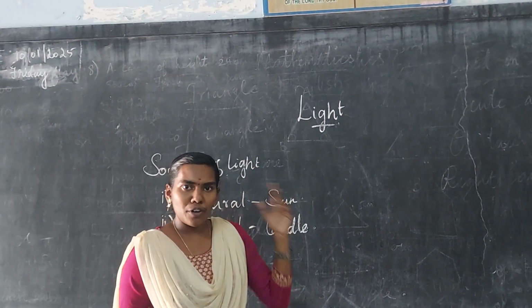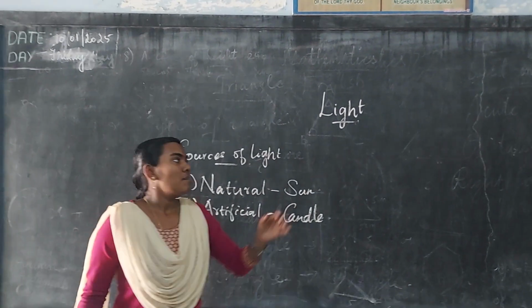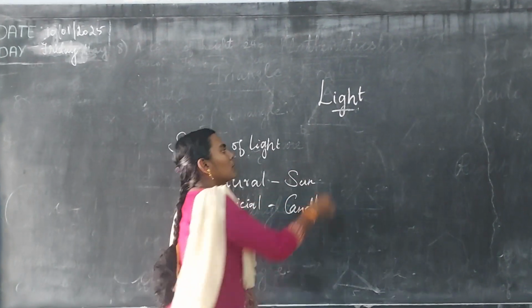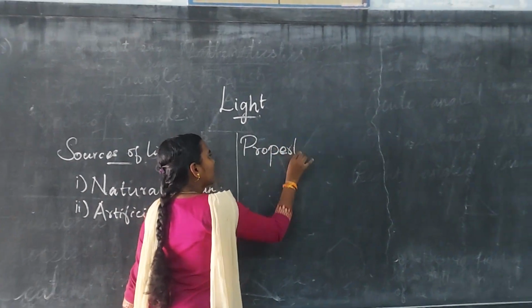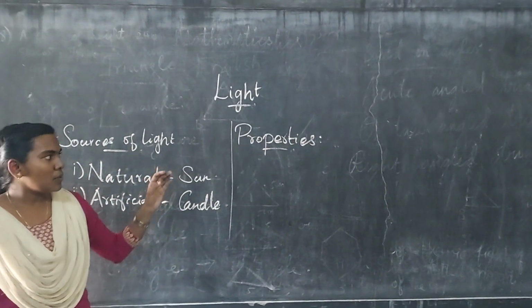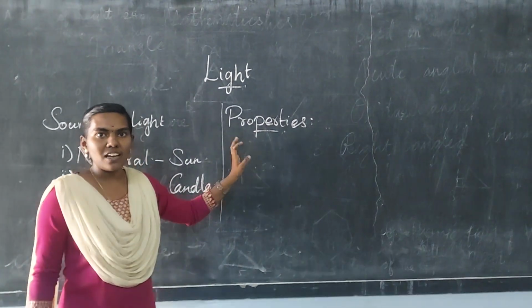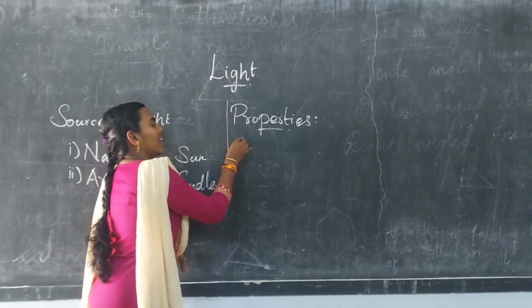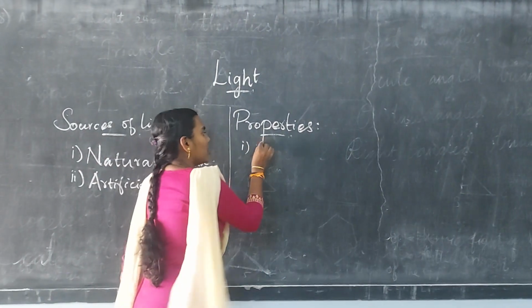Then, for every object in science, they have some characteristics and properties. First, we are going to know about properties of light. Have you known some properties about light? No, ma'am. Then we can learn about it. Properties of light. First is the rectilinear property.